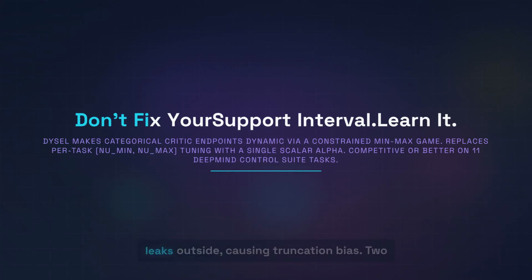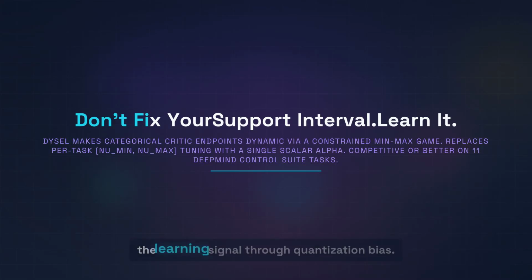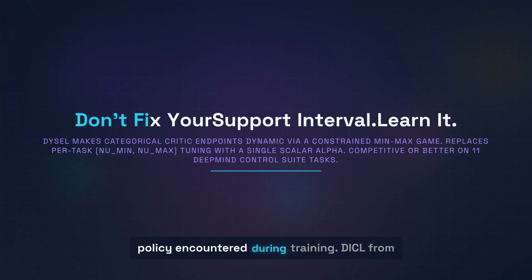Too narrow and target mass leaks outside, causing truncation bias. Too broad and each bin widens, weakening the learning signal through quantization bias. No single fixed interval suits every policy encountered during training.